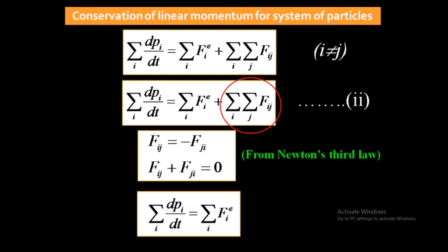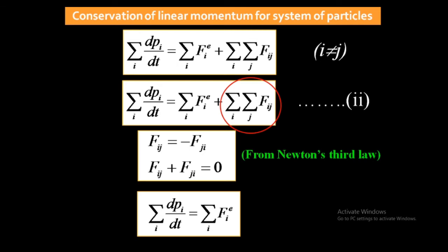So summation over i Fie means external force acting on all the particles of the system, and summation over i dpi by dt means the rate of change of linear momentum for all the particles in the system.